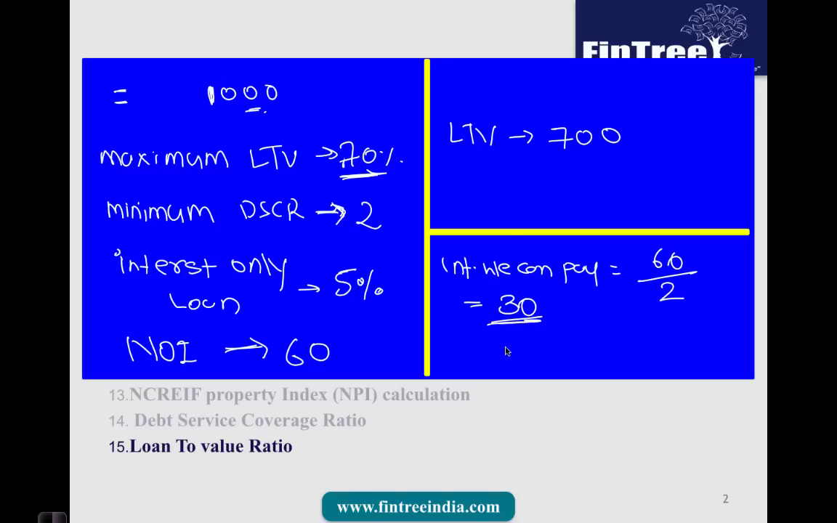Now since your interest rate is 5%, the maximum amount of loan that we can afford to take would be 30 divided by 5%, and 30 divided by 5% would fetch us a valuation of 600. And then we have to choose the lower of the two amounts, and therefore the amount of loan that can be taken is 600 based on the data available. Moving further,